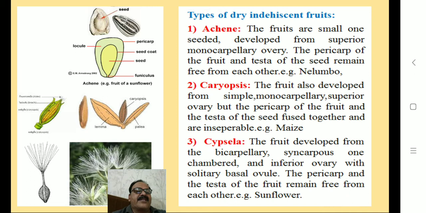Third type is cypsela. The fruit developed from a bicarpellary, that means two carpels, syncarpous, that means united, single chambered, and inferior ovary with solitary basal ovule. The pericarp and the testa of the fruit remain free from each other, and their example is sunflower.